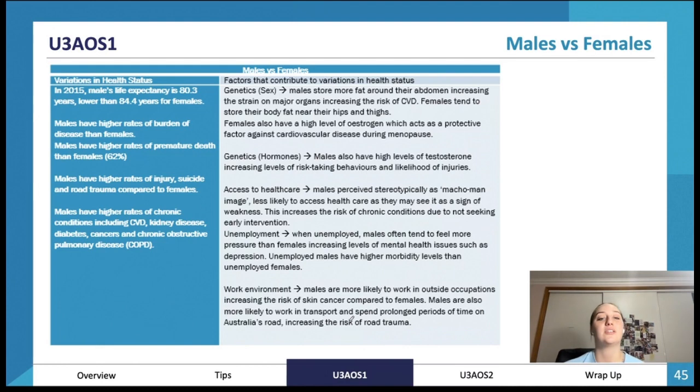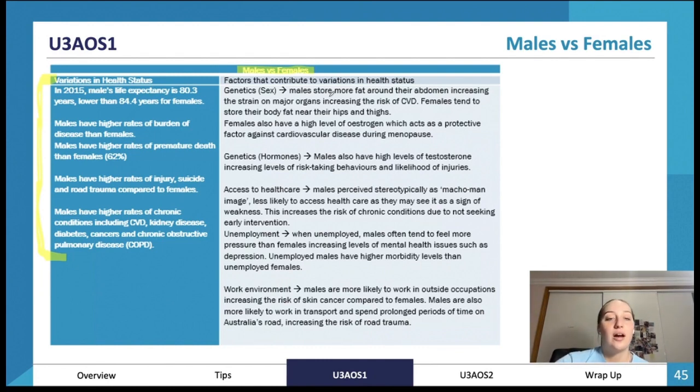If we look at factors that contribute to variations in health status between males and females, these are the variations in health status. If you want to look at the actual difference in their health status, I find it quite fascinating. Life expectancy is about 4 years different. Males have higher rates of burden of disease and higher rates of premature death. There's lots of different data in there for each group for you to have a look at, but we're going to focus mainly on why this is occurring and the factors that cause it.